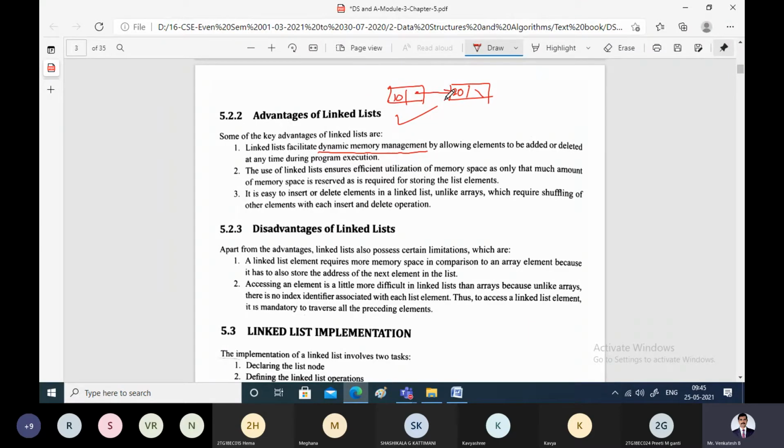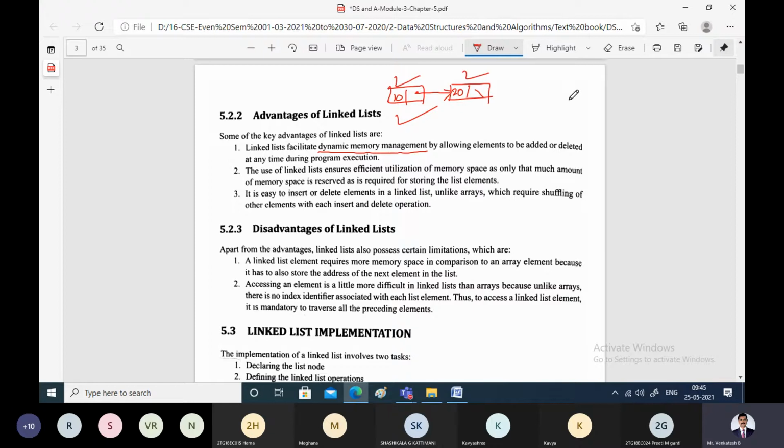That is what dynamic memory allocation is. As and when it is required during the execution of the program, only then will the memory be allocated, and with this we are not wasting memory unnecessarily. If you want to store one node, allocate and store it. For another node, allocate and store it.